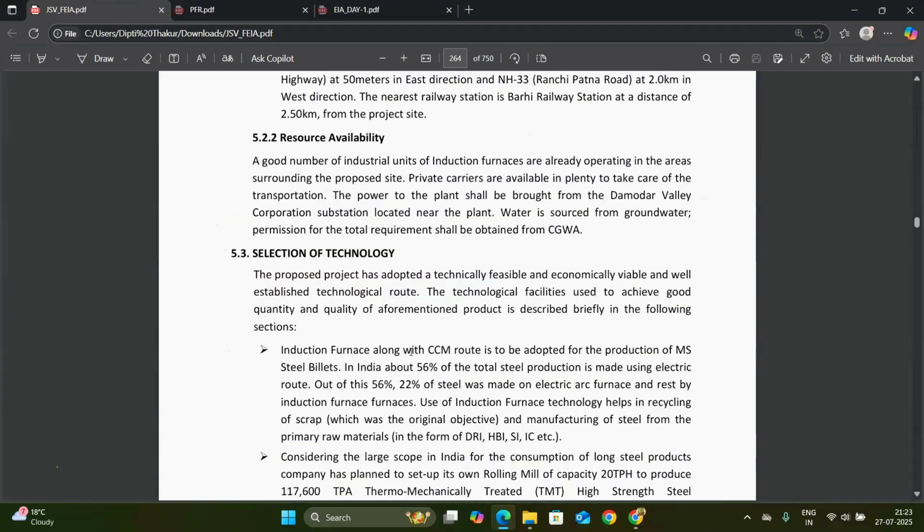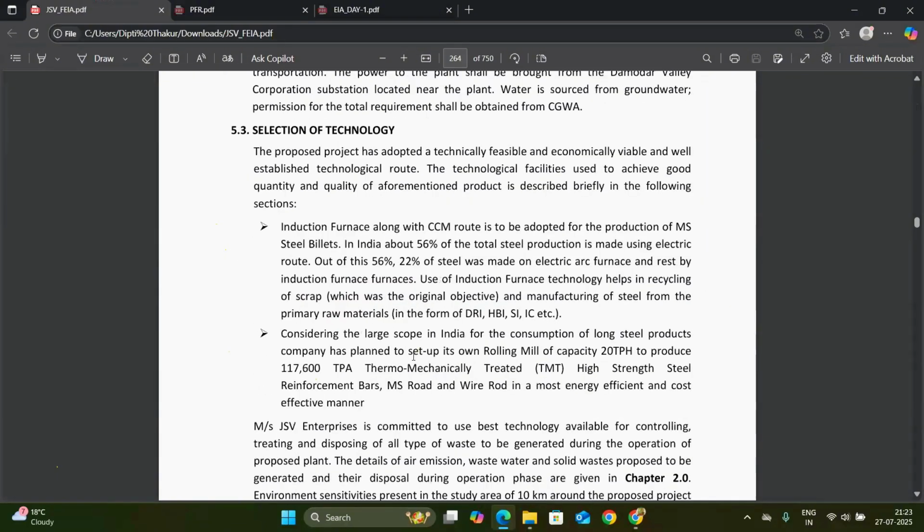Next is the resource availability and the selection of technology. Selection of technology is important in this chapter because there are many technologies by which we can install or operate any industry.